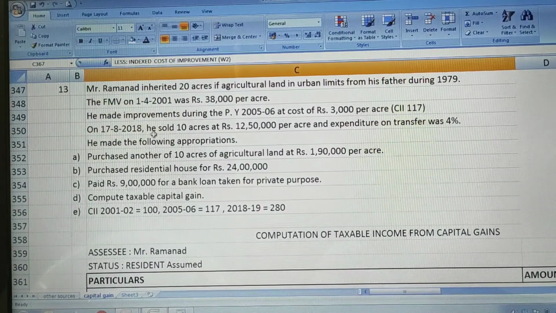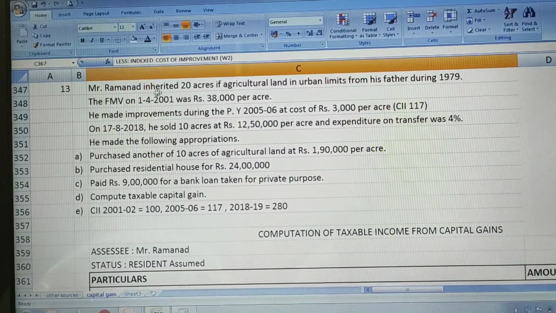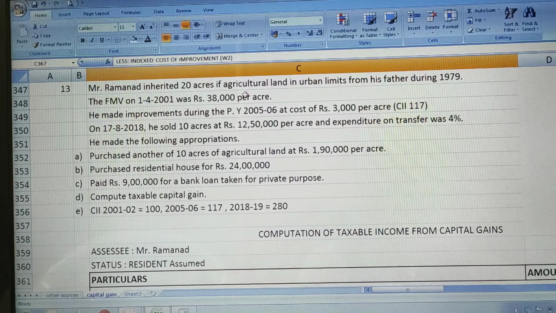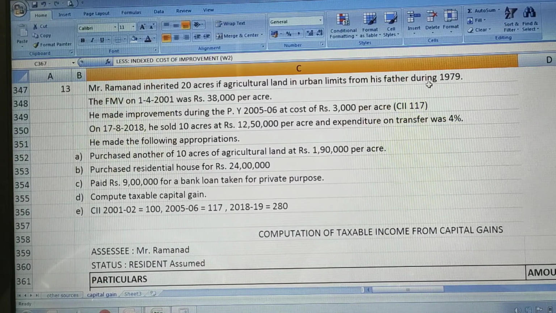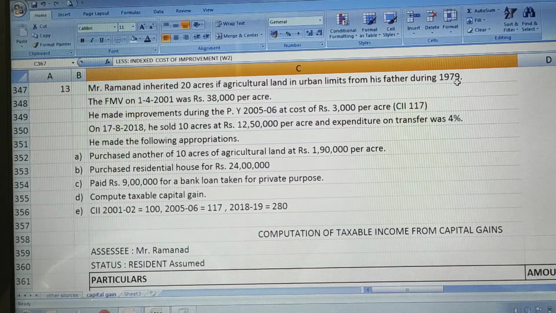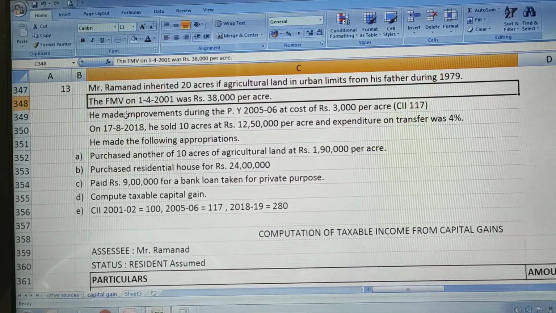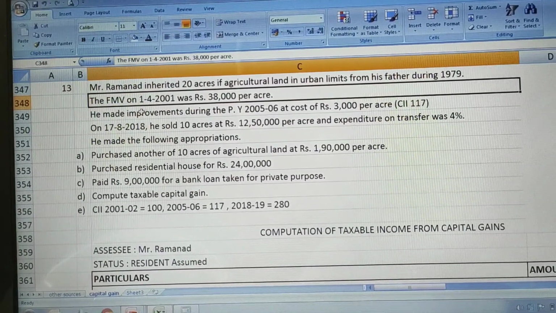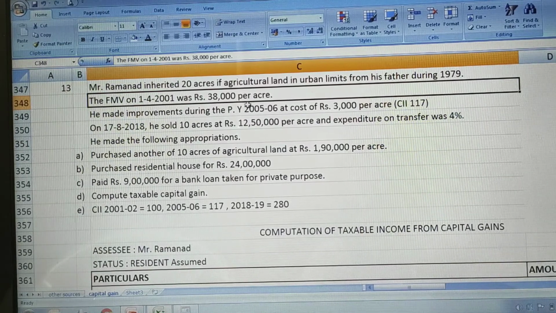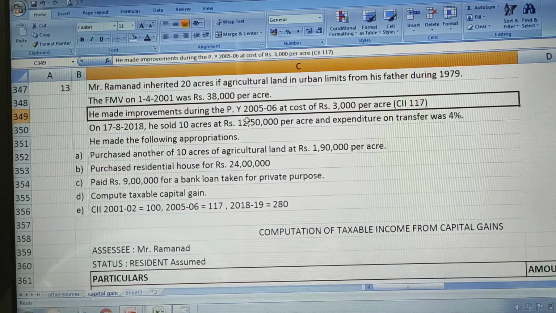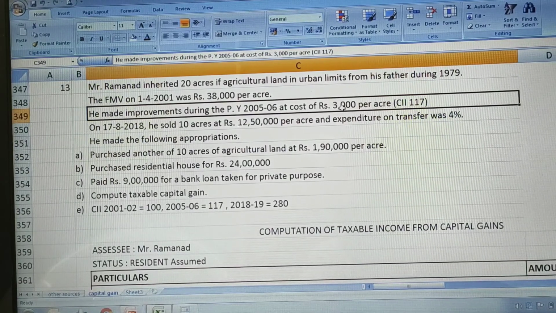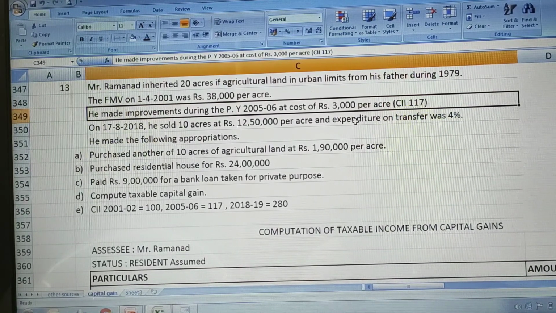Here the problem states that Mr. Ramanand inherited 20 acres of agricultural land in urban limits from his father during 1979. The fair market value on 1st April 2001 was Rs 38,000 per acre. He made improvements during previous year 2005-06 at a cost of Rs 3,000 per acre.